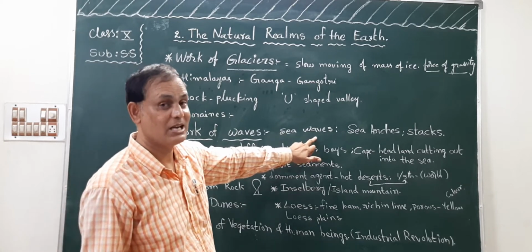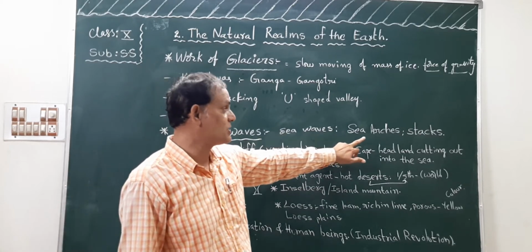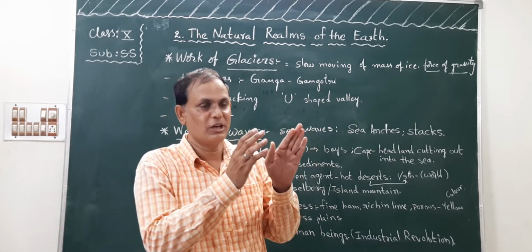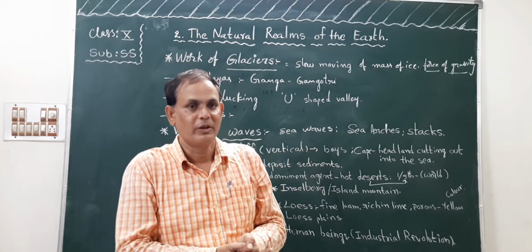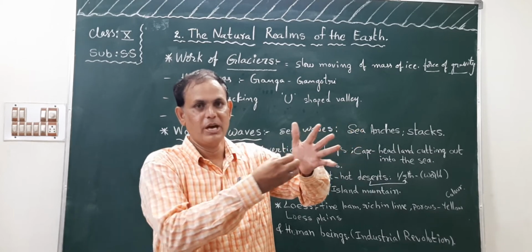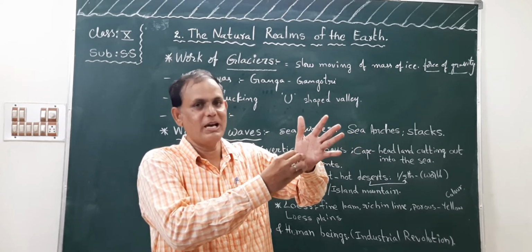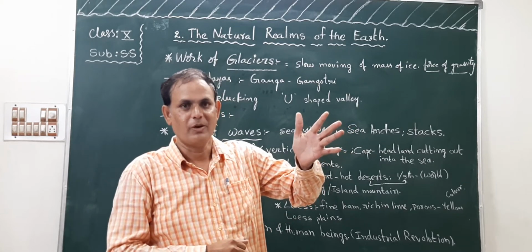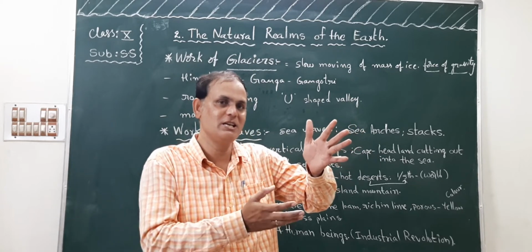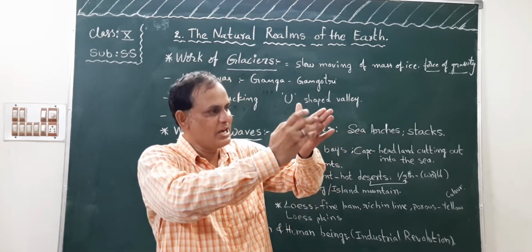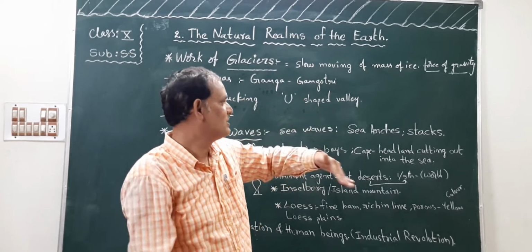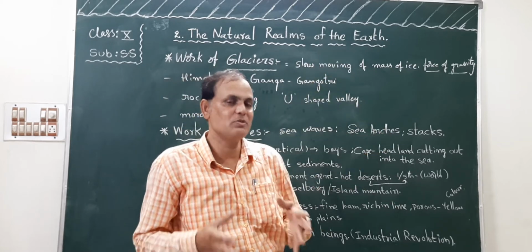Sea waves. Sea arches. Due to the hitting of the mountain or hill, what happened? Due to the continuous hitting of the water by waves, one shallow place will occur. And with continuous hitting, what happened? It formed like an arch. You know arch, children? Arch is like this.